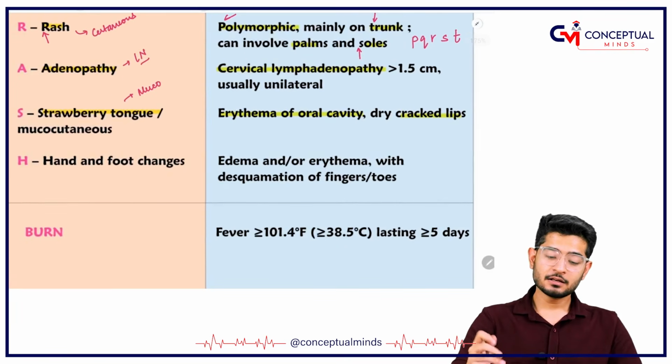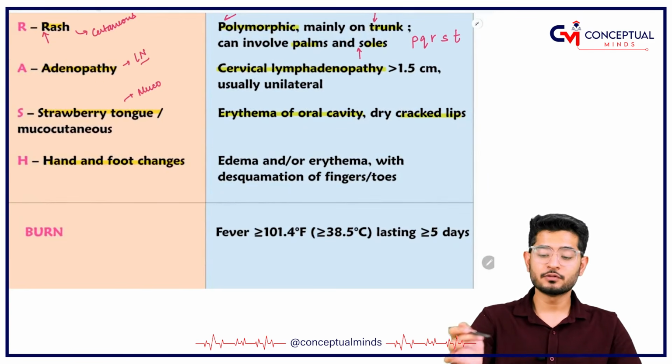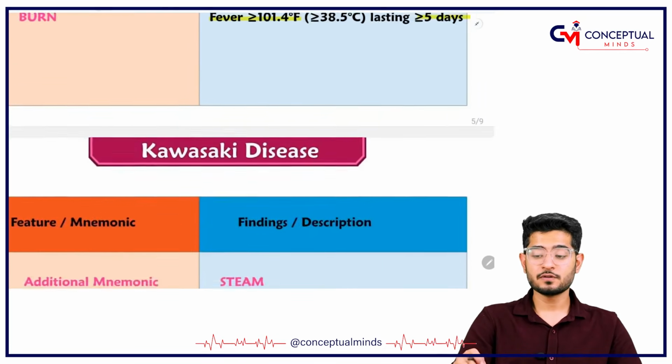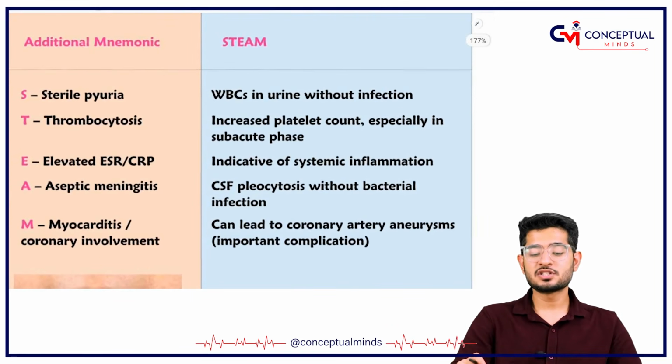Then CRASH BURN is the full mnemonic, where H is for hand and foot disease. Hand and foot are going to have edema, erythema, and desquamation of the fingers and toes. Burn means, of course, there's a lot of fever. 101.4 degrees Fahrenheit is going to be the fever, which is going to last for how many days? Five days.